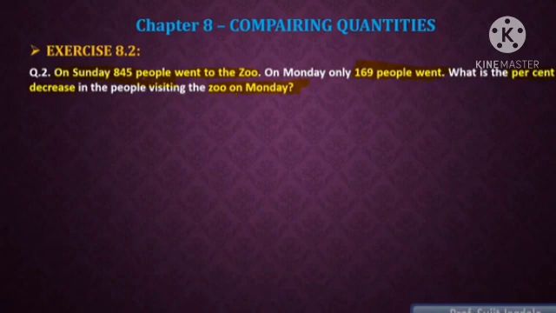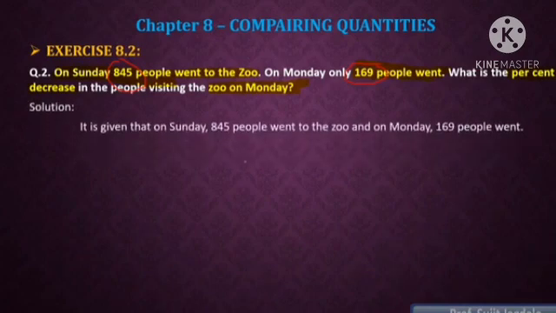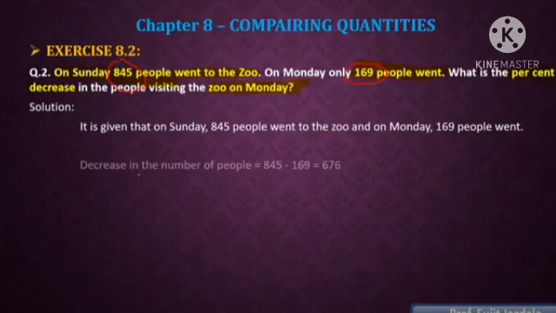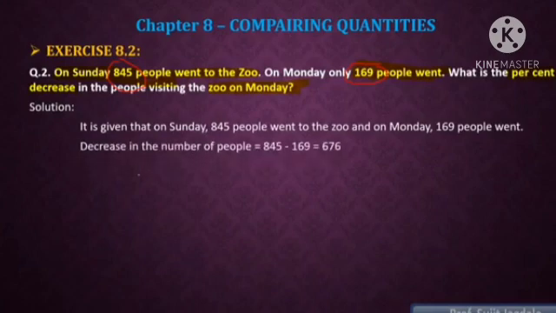We have two numbers. The first number is the people who are visiting on Sunday, and the second number is the people who are visiting on Monday. So just subtract the value of Monday from Sunday, then we are going to get the number of people who decreased. So here we are going to subtract it. Therefore, decrease in number of people is 845 minus 169. By performing this subtraction we are going to get the answer, which is the decrease in number of people on Monday. So we get the exact number.